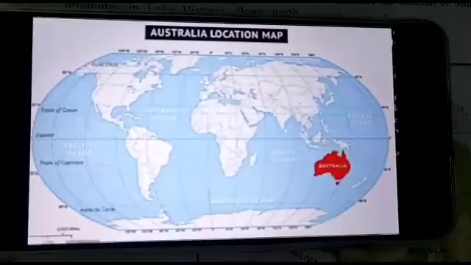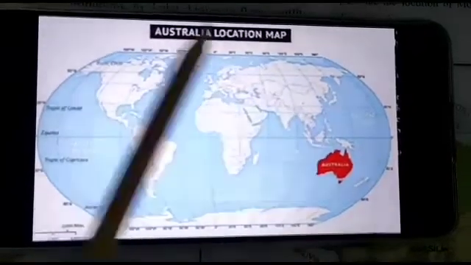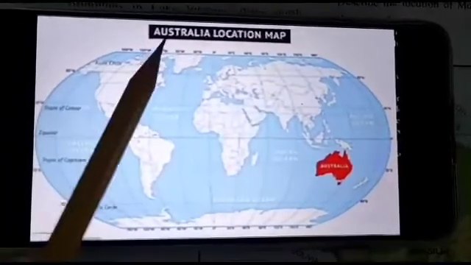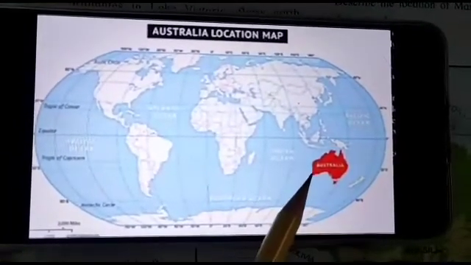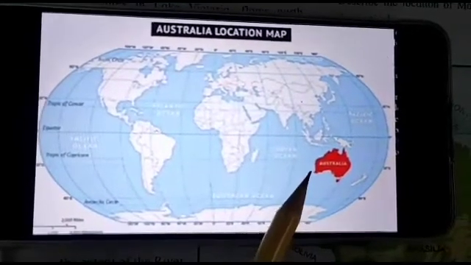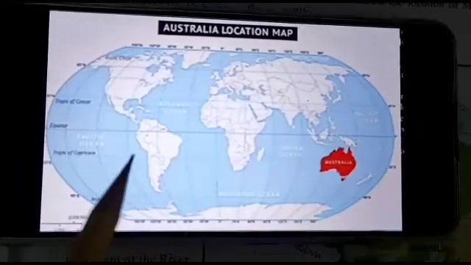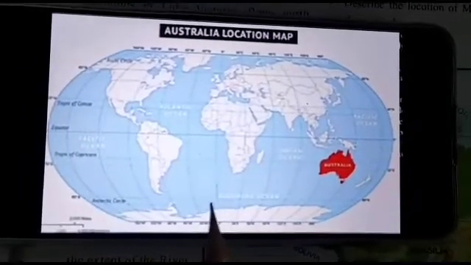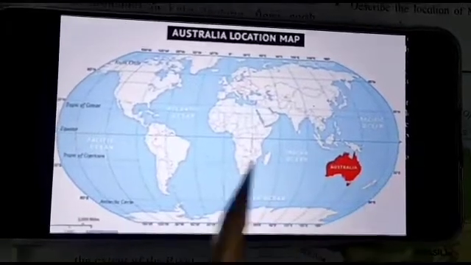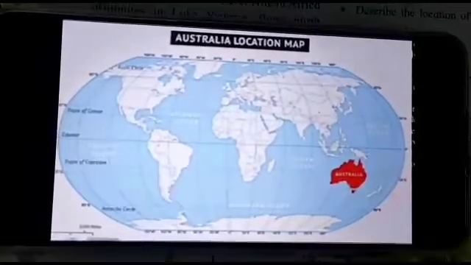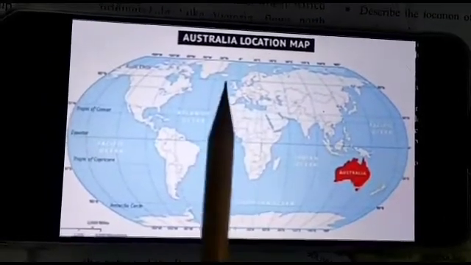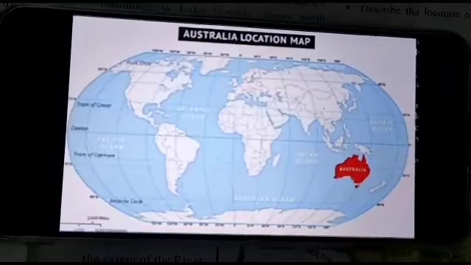Let us do another example. Okay, now look at this. This is the world map of Australia. This red colored portion is Australia. We have to see first on which side Australia is located. So this is the North Pole and this is the South Pole, that is Northern Hemisphere and Southern Hemisphere.